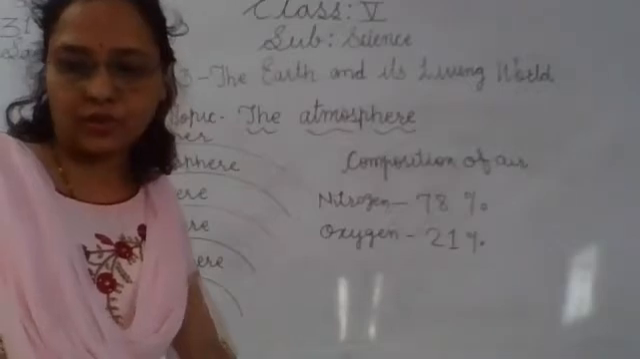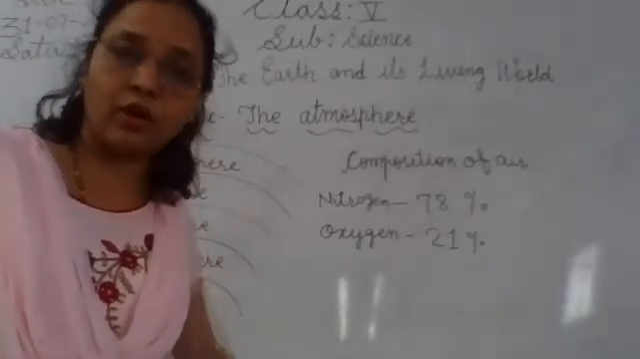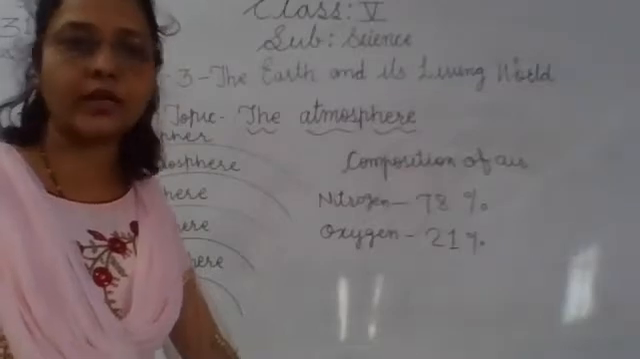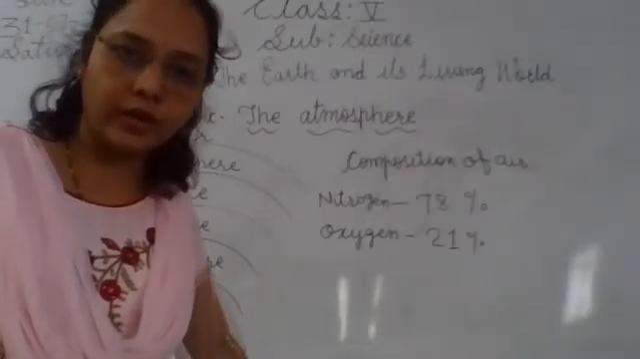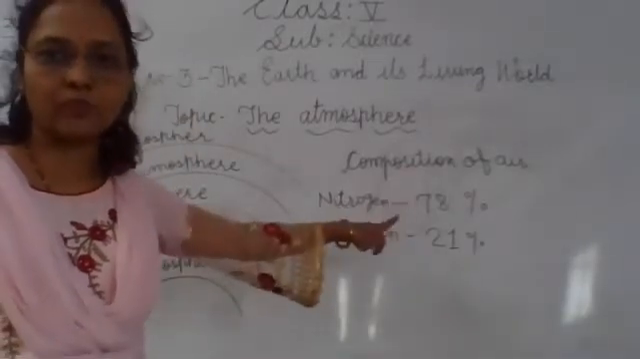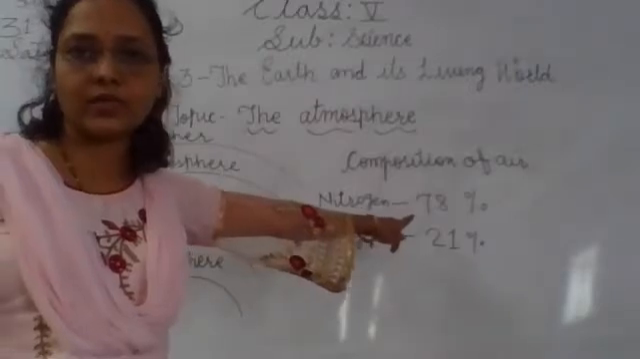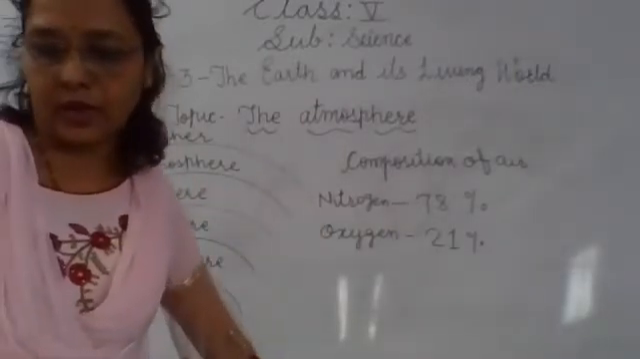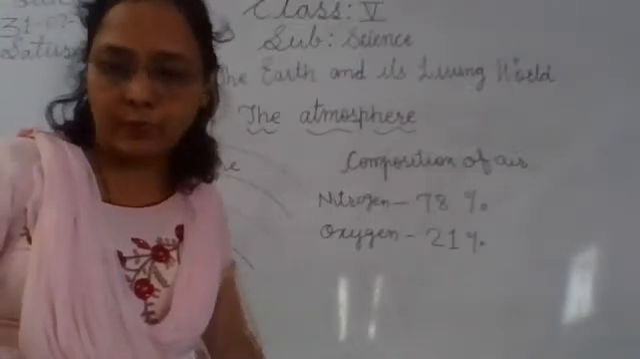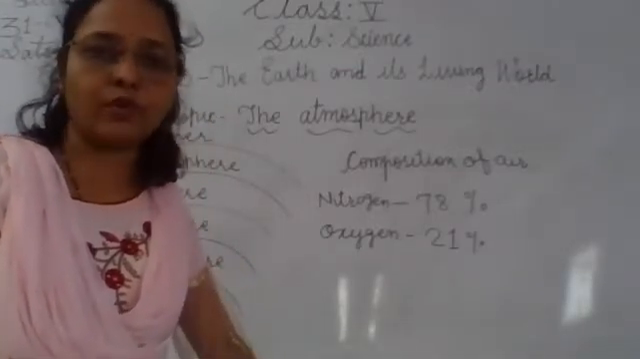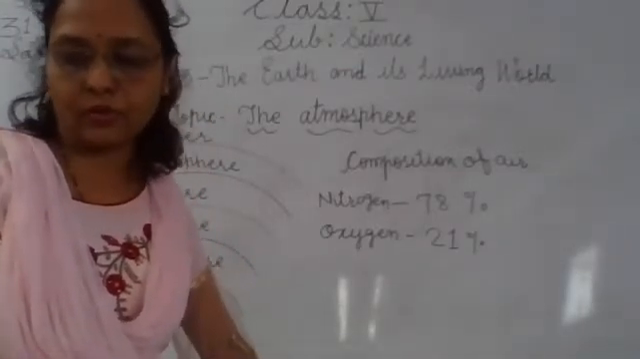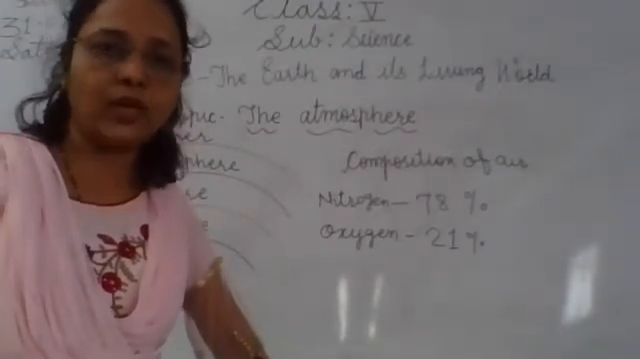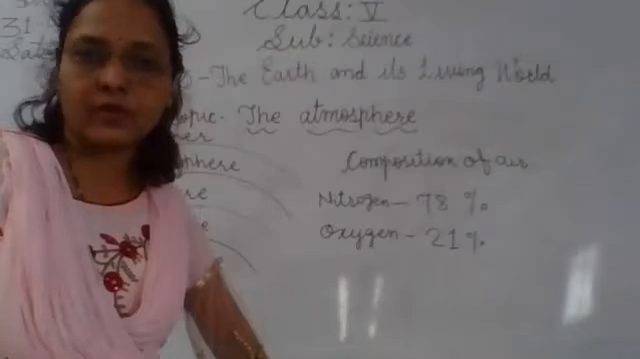Whereas all living things need nitrogen for their growth, but they cannot use that nitrogen directly from the air, although nitrogen is the most abundant gas present in the air. So most of the plants take nitrogen from the soil. Okay, so nitrogen is added to the soil through many fertilizers.